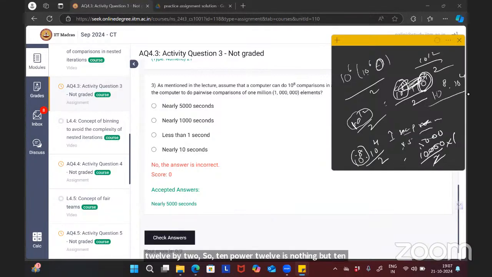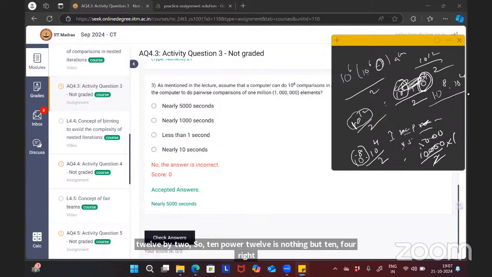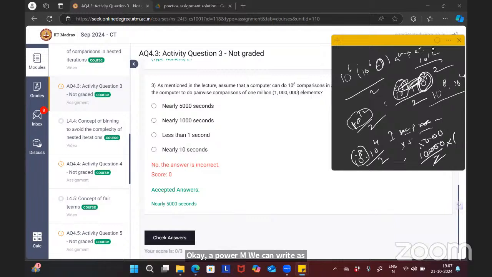We can write a power m plus n as a power m into a power n. 12 we know is like 8 plus 4. So, the same formula, a power m plus n is a power m into a power n. So 10 power 12 I can write as 10 power 8 into 10 power 4 by 2. So 10 power 8 comparisons can be done in 1 second.